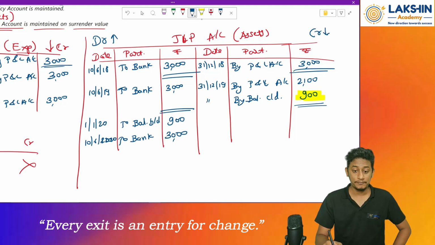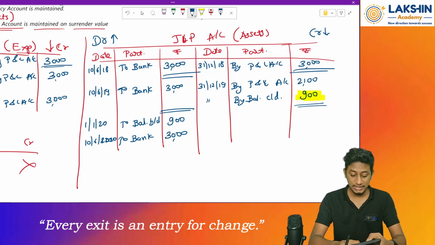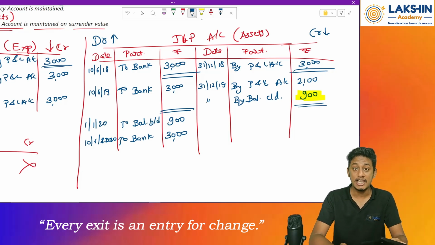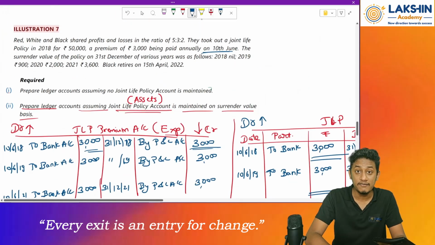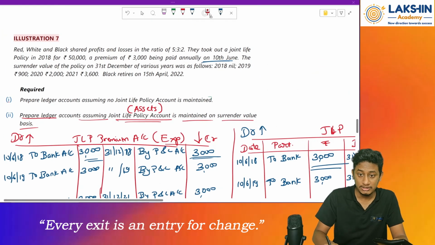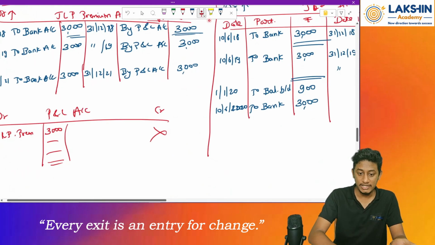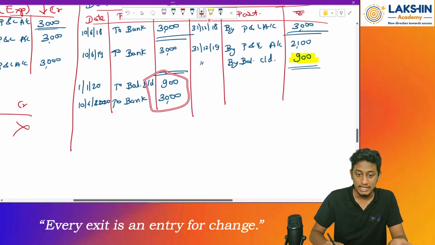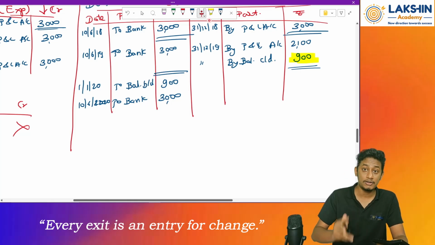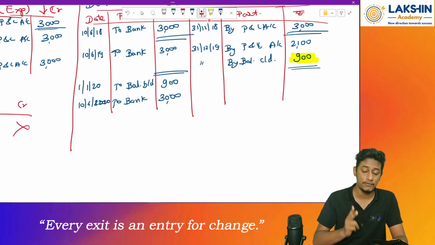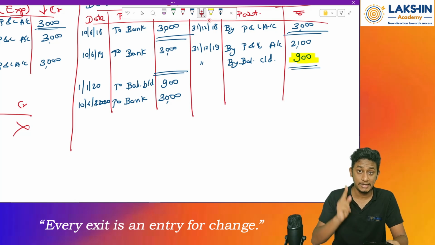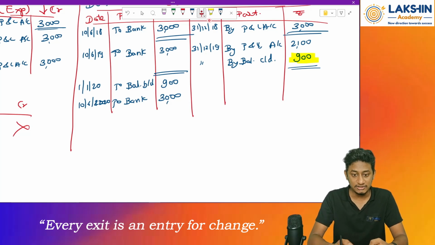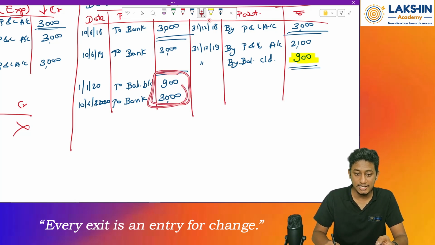Now, what is the total value in the balance sheet? Rupees 3000 plus 900 is how much? 3900. But what is the surrender value? The surrender value for this third year, 2020, is rupees 2000. So we have an asset value of rupees 3900, but the surrender value is rupees 2000. Therefore the difference will be taken to the P&L account. How much is the difference? 3900 minus 2000, so 1900 will be taken to the P&L account.